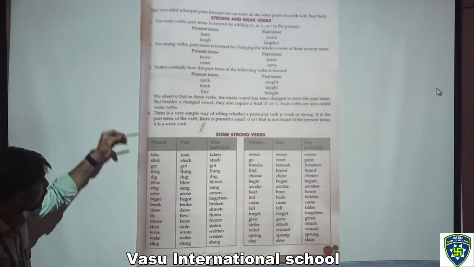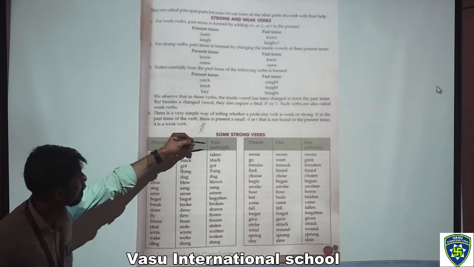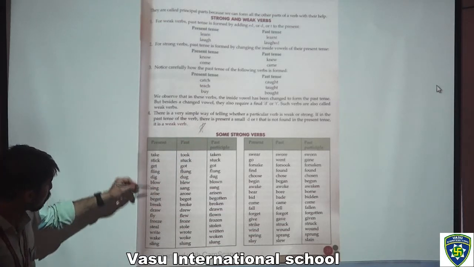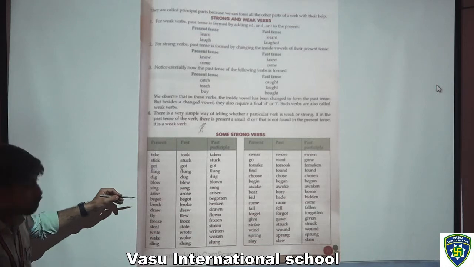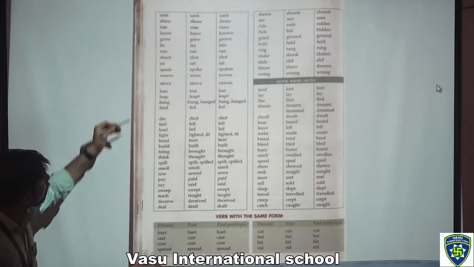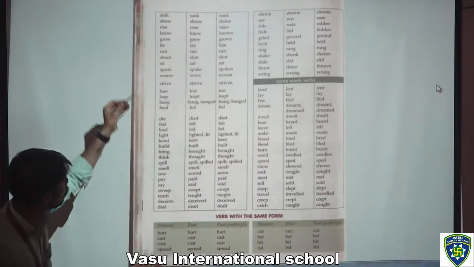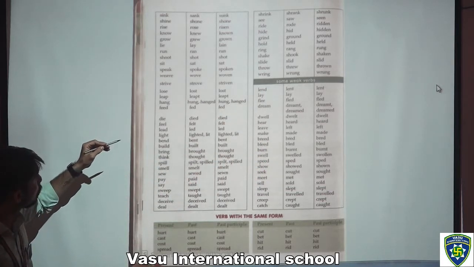This is the table which you can see here: present, past and past participle. Some strong words are there. So you have to read it on your own and write this table in your notebook. Moving to the next page. These are the strong words and these are the weak words. These are all words that you have to write down in your notebook.